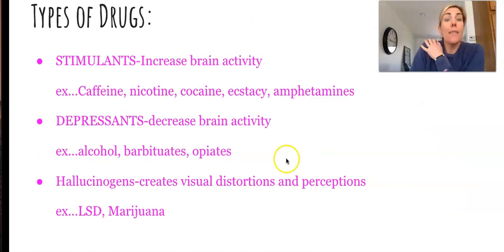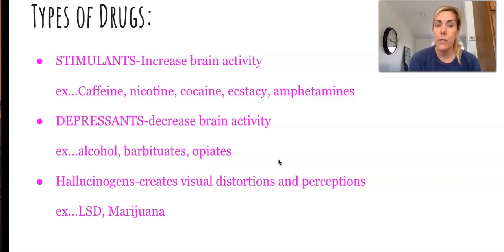Okay, and then the types of drugs, this is from Unit 5, but just a quick overview of the 3 types of drugs that you might see on the AP exam, and that's the stimulants. Those increase your brain activity, so it's going to be caffeine, nicotine, cocaine, ecstasy, amphetamines, and that's all just going to really increase the brain activity. Depressants are going to decrease the brain activity, and that's going to be alcohol, barbiturates, opiates.